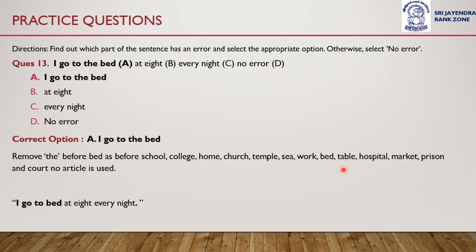To remove the, the sentence would become correct. That is, I go to bed at 8 every night. Therefore, question number 13.